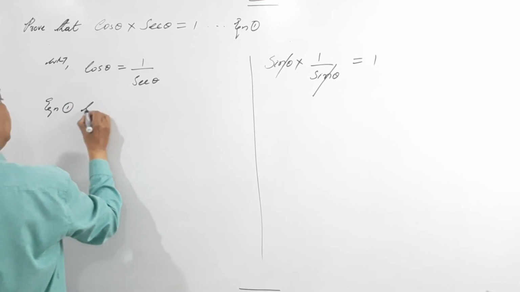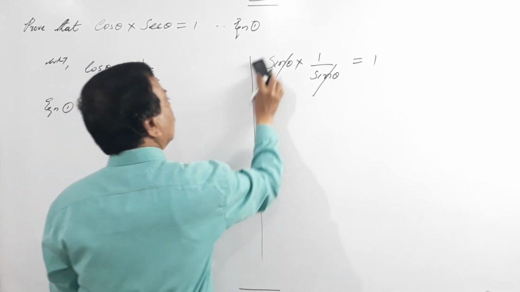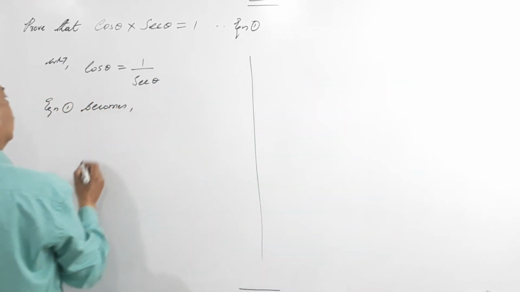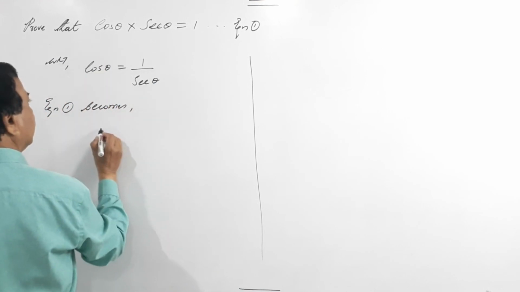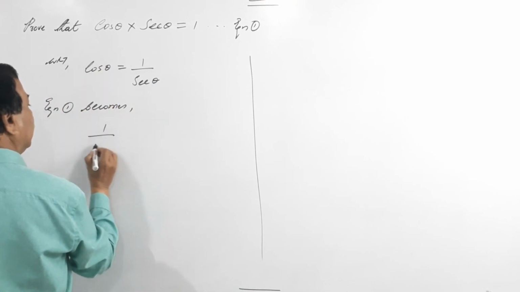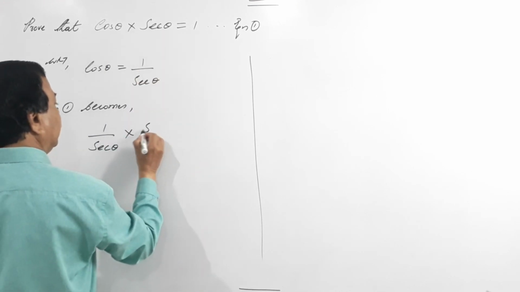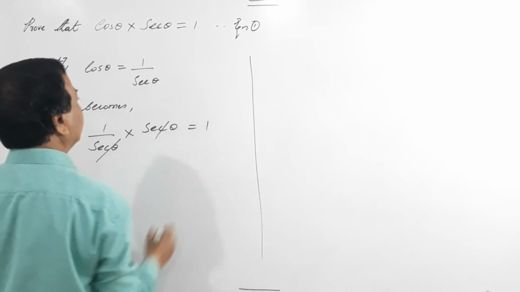Equation 1 becomes: instead of cos theta, it becomes 1 by secant theta into secant theta. So secant theta cancels, we are left with 1.